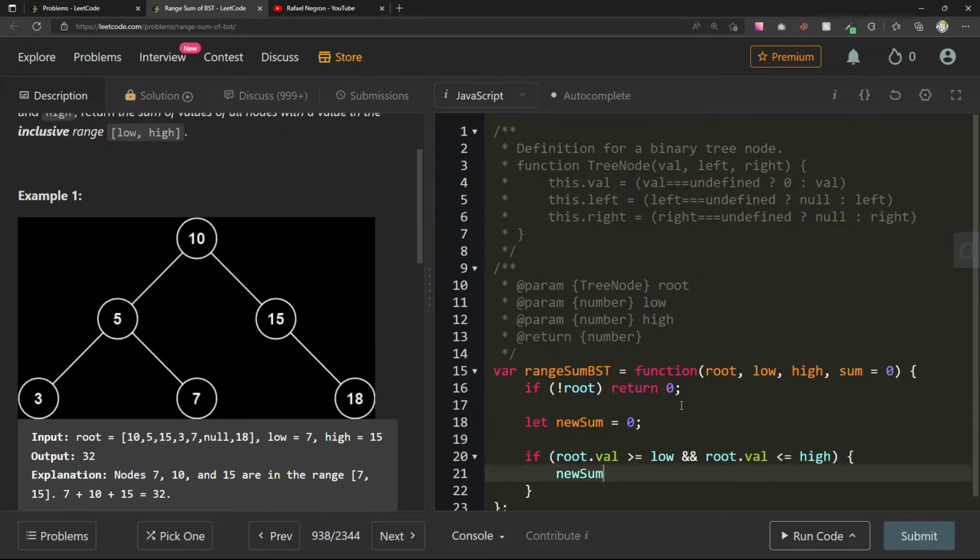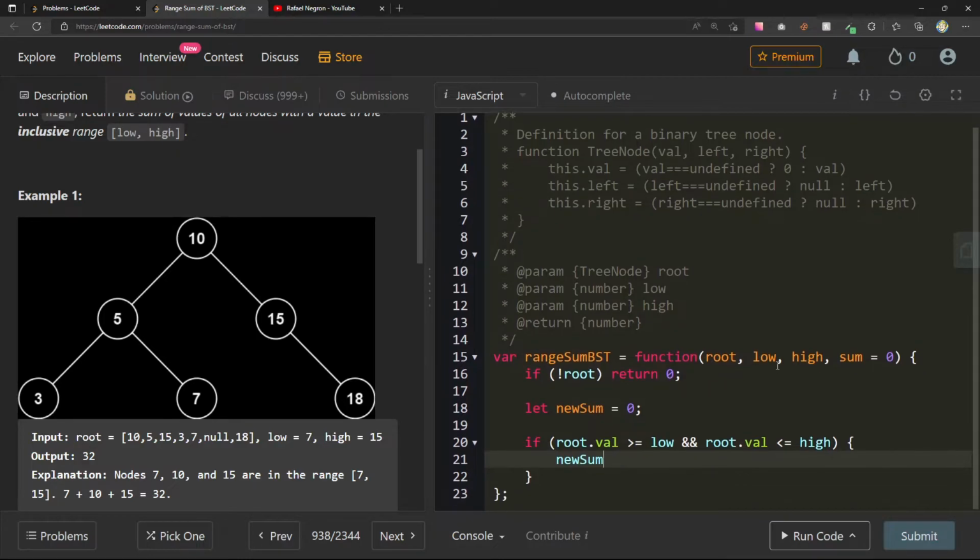We can say new sum, or can we just add, let's see, sum will just be whatever else will come in here and add root.val.